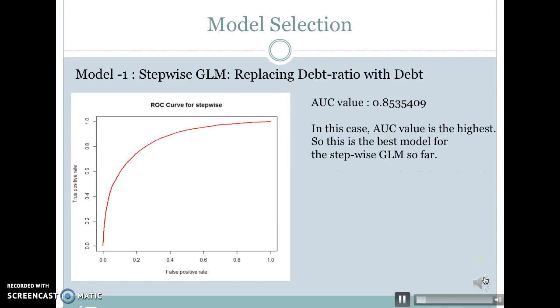Then we replaced the debt ratio with debt. The AUC value becomes 0.8535409. In this case, the AUC value is the highest, so this is the best model for the stepwise GLM so far.